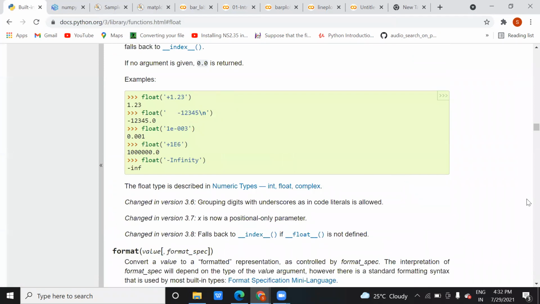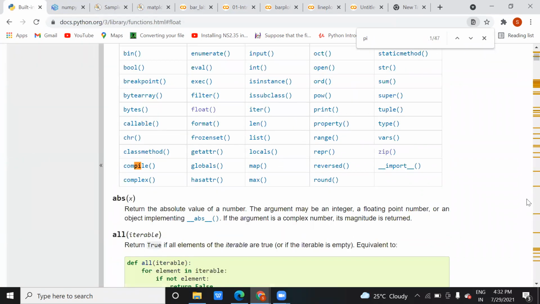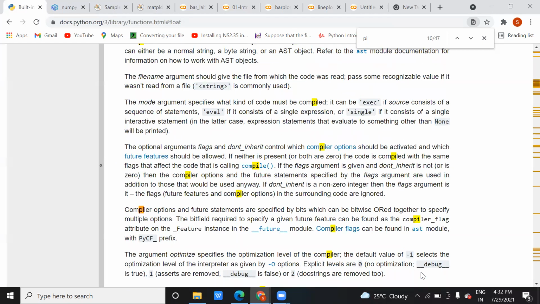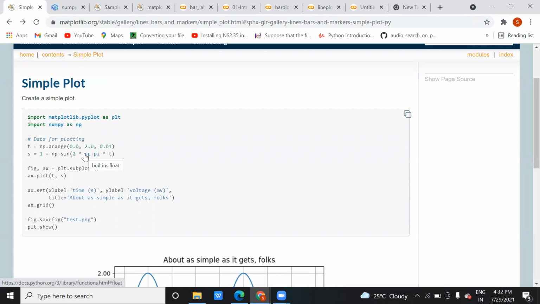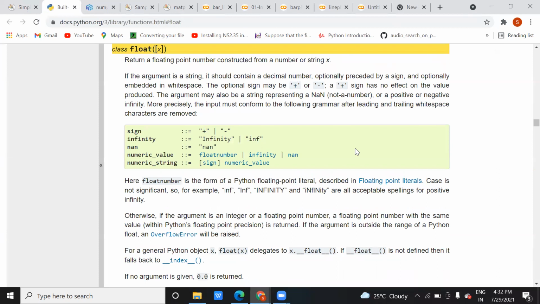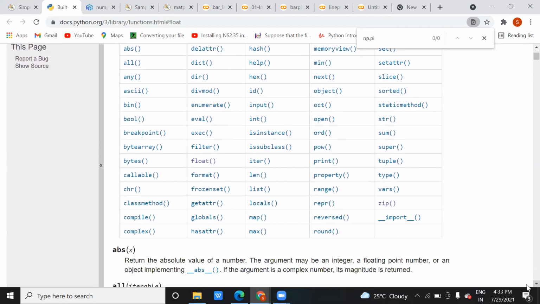If you click on that, built-in functions are there in numpy. Let me show you, pi. These are all built-in functions, and we can check them from here.